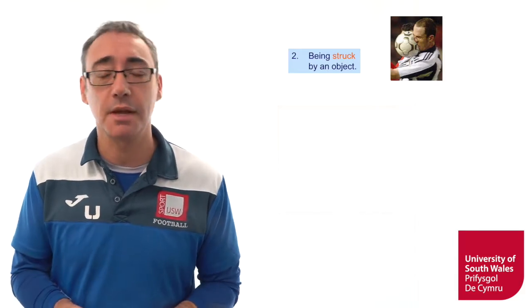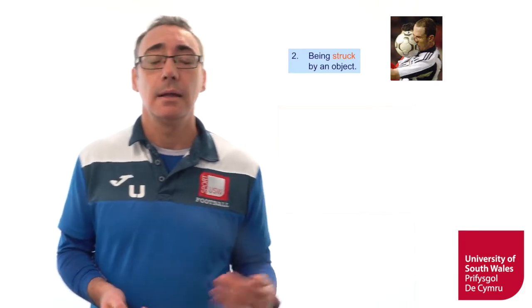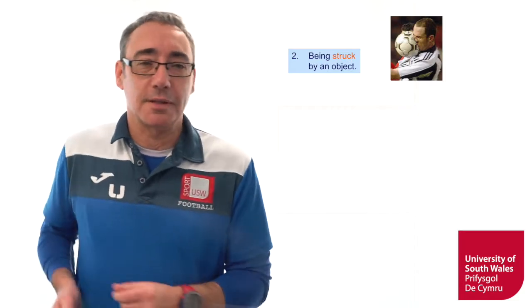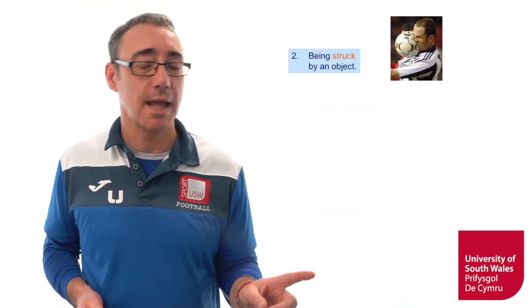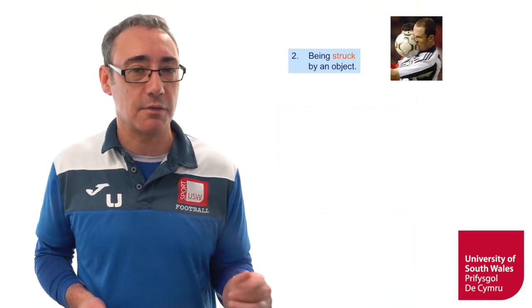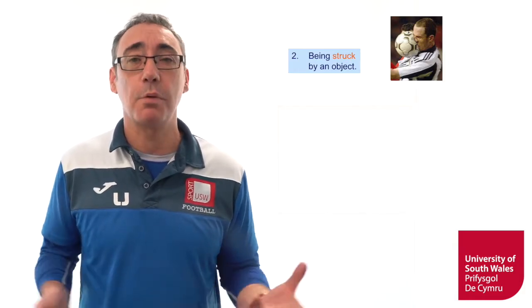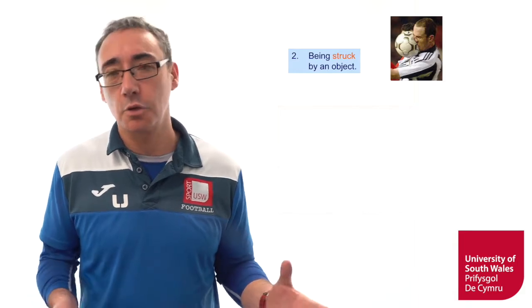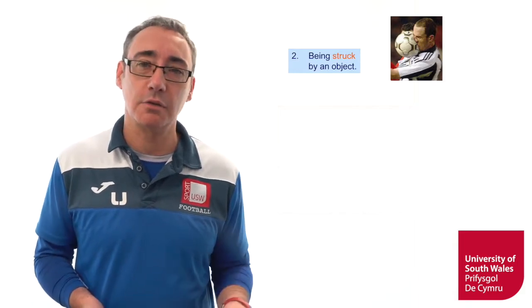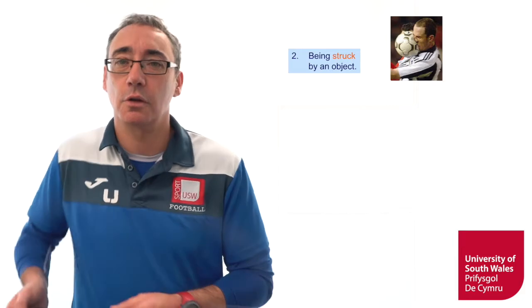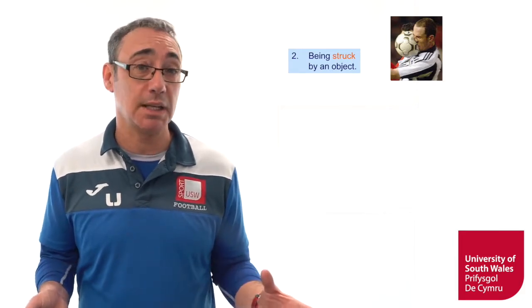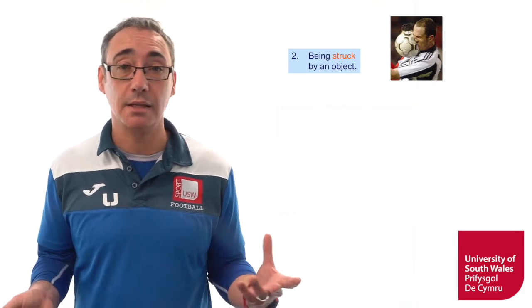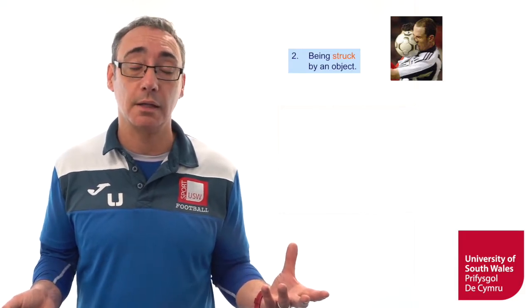The second one we can have then is being struck by an object, as we've touched on. The football example I've given. Important to remember here, there's a difference. Phil Babb collided with that goalpost, okay? The second one is being struck by an object. It's a different way of doing things, okay? The football's hitting somebody in the face there. That's quite an interesting image. It looks like he's a Newcastle United player by the shirt, or could possibly be Juventus. He got struck by the ball, possibly leading to a broken nose, black eyes, maybe some jaw and tooth damage there as well, okay?